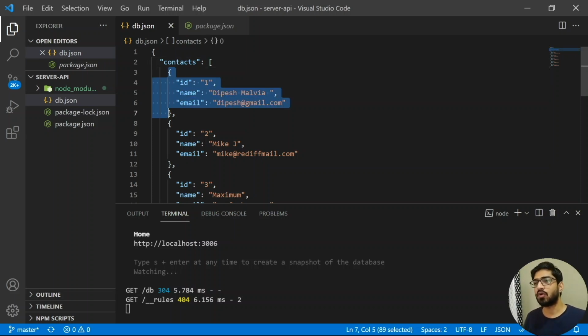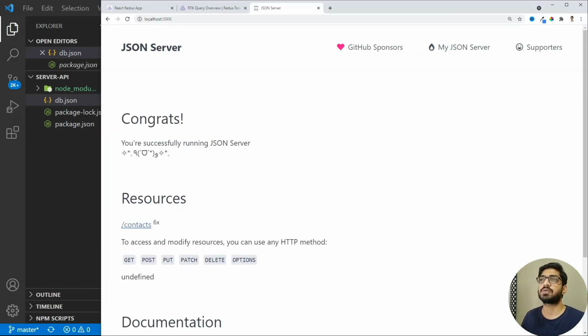If you don't know how to set up a JSON server or how to create mock APIs using the JSON server, then I have a video on it. You can click on the card above and jump to it directly. I'm already running my JSON server. And if we want to see the output, then this is how it looks. So this is the JSON server.